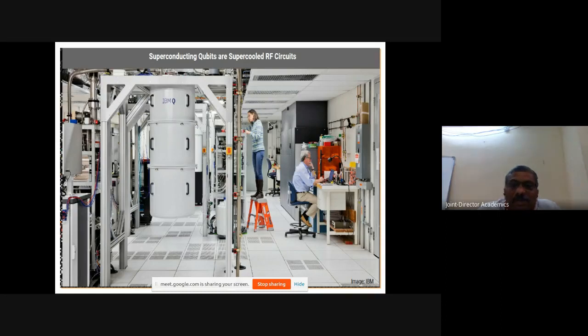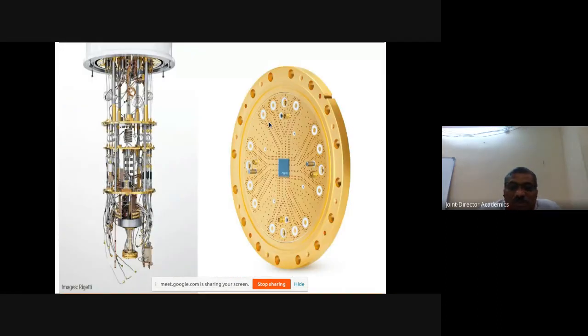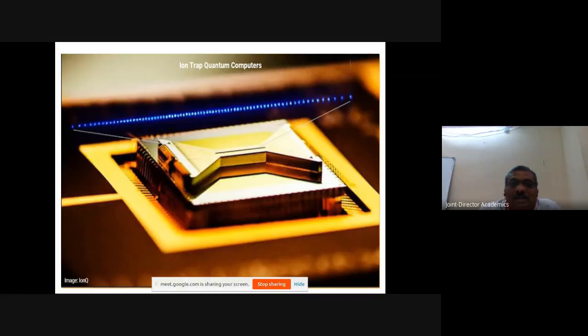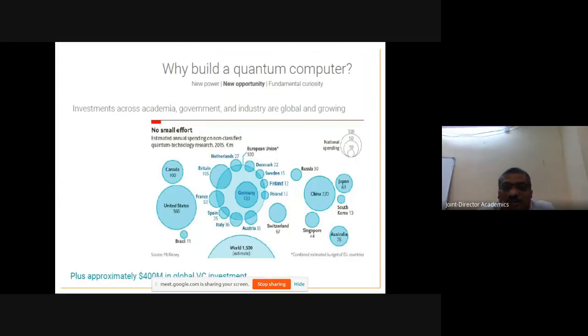This is the IBM quantum computer. Rigetti is another company, with their own kind of hardware. Another is IonQ, which is based on trapped ion technology. These are the different quantum computers available in different forms.